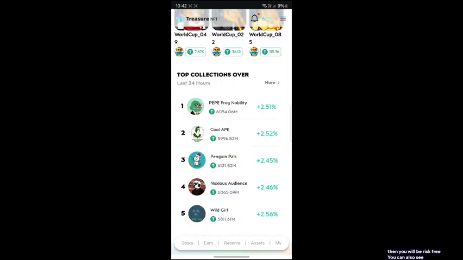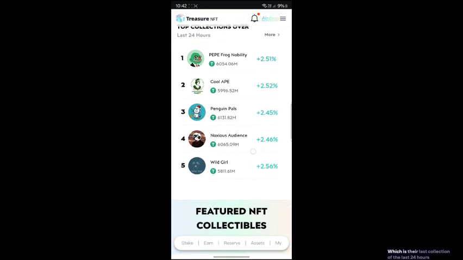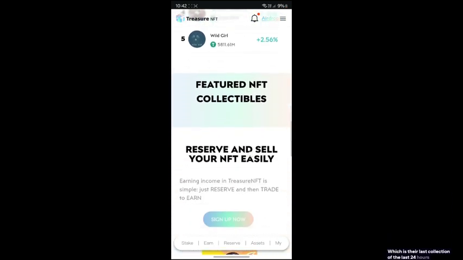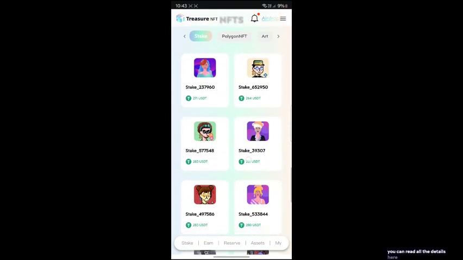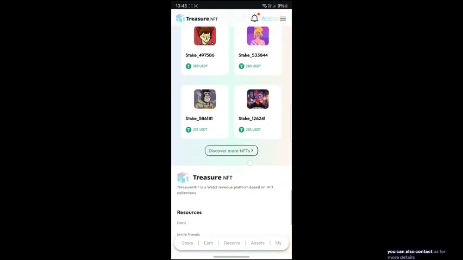You can also see their total collection here, which is their collection of the last 24 hours. You will find a lot of details here. You can read all the details here. You can also contact us for more details.